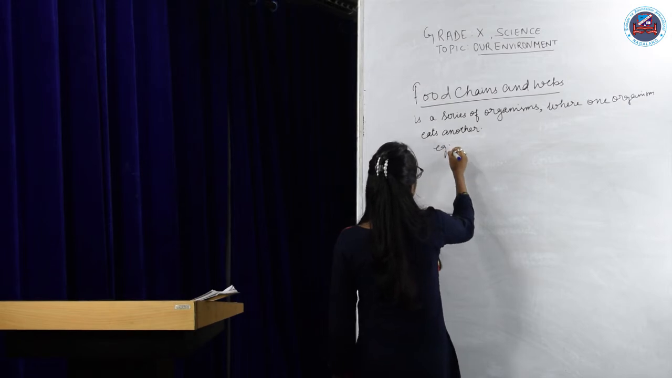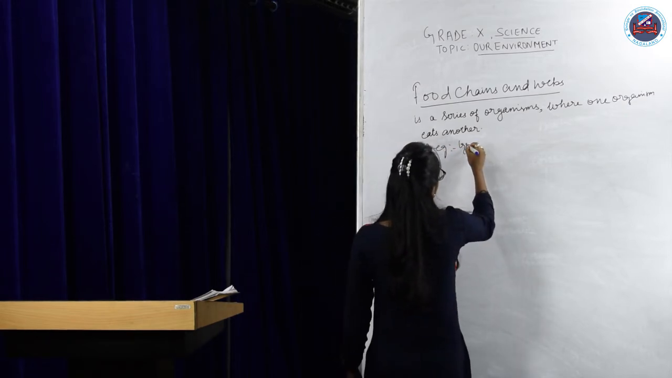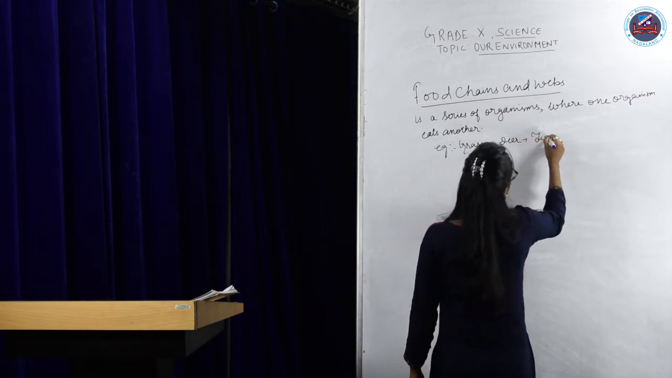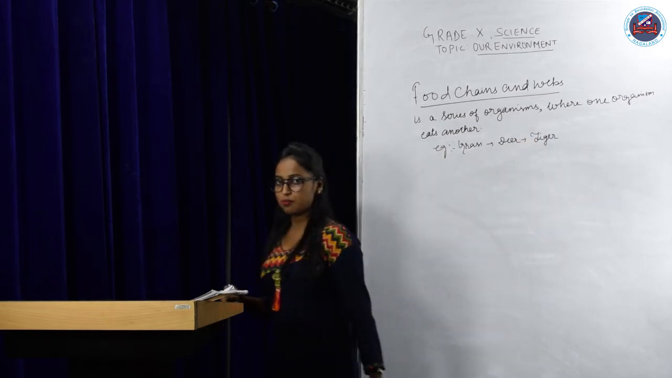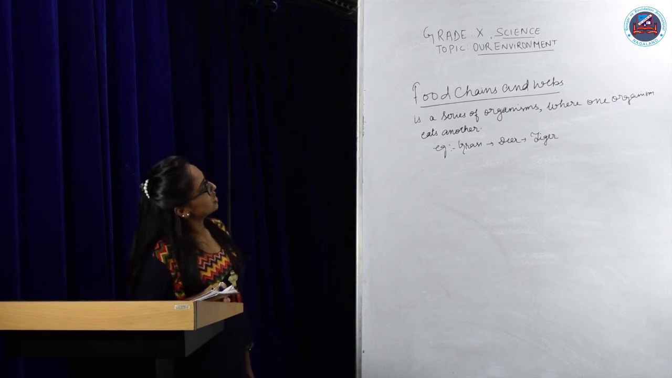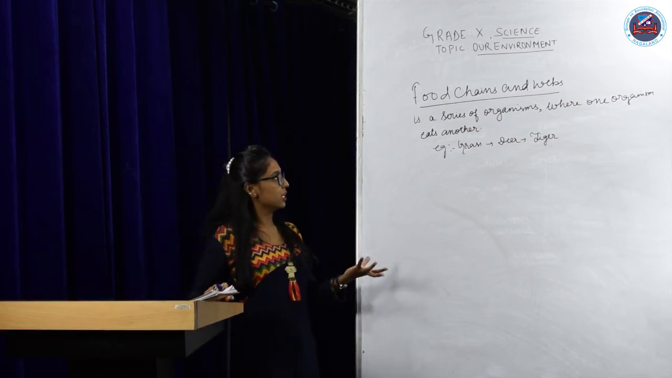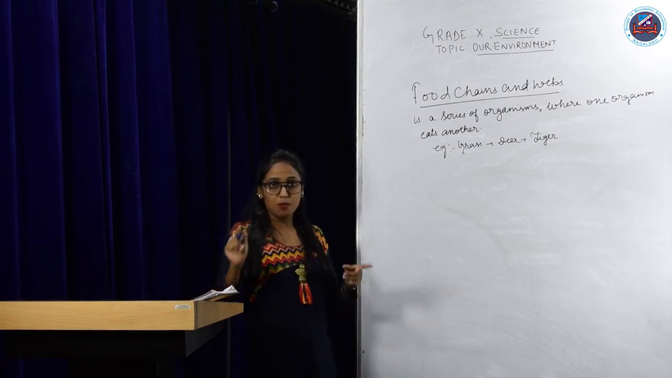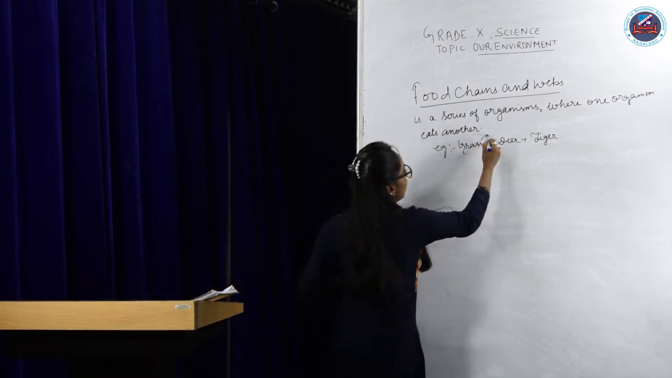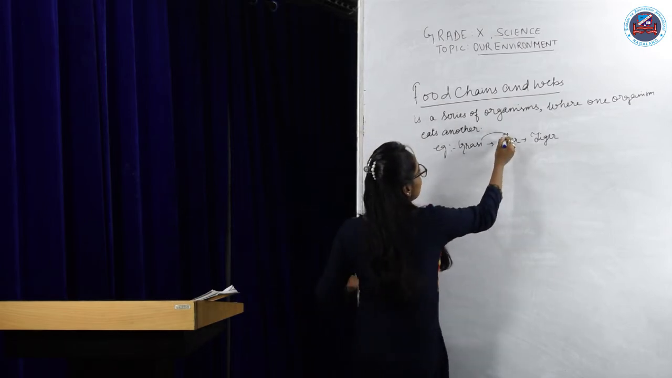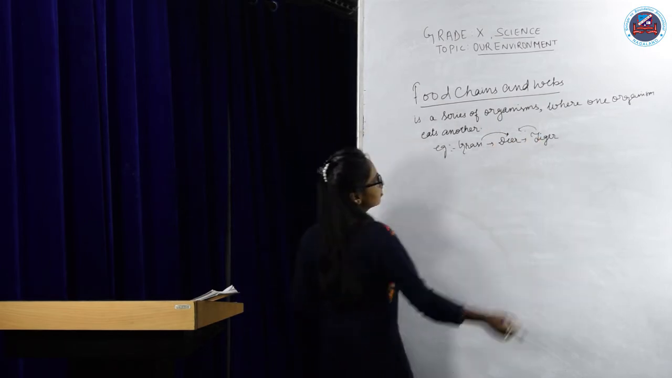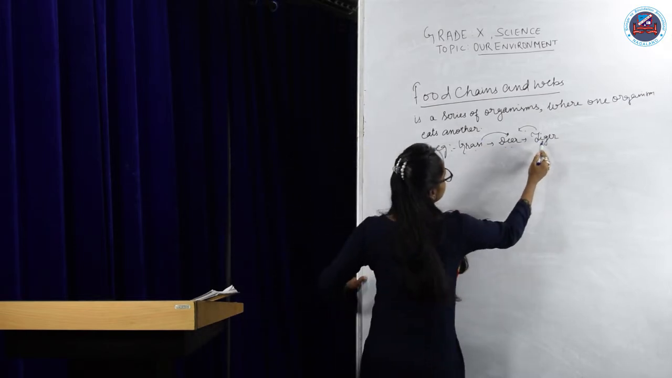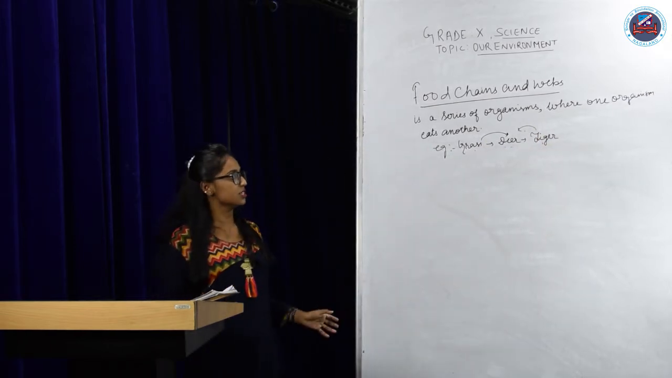Example, what example? A very simple one: grass, deer, and then tiger. This is an example of a food chain. So a food chain is a series of organisms where one organism eats another. You can also say it's a sequence of events in which one organism eats another organism, which is again eaten by another organism. Understood? That means deer eats grass, and then this deer is again eaten by tiger. So this is a food chain.